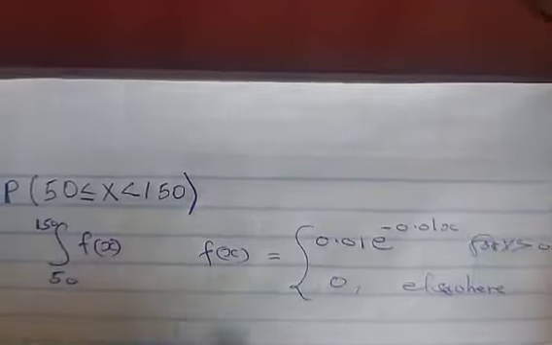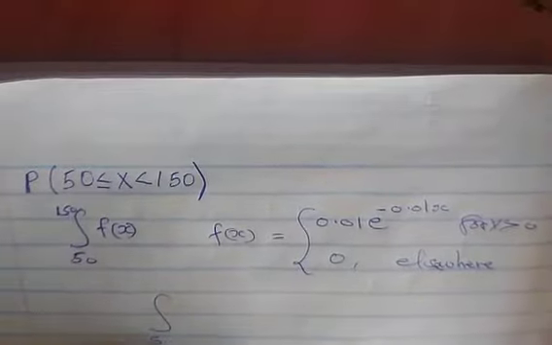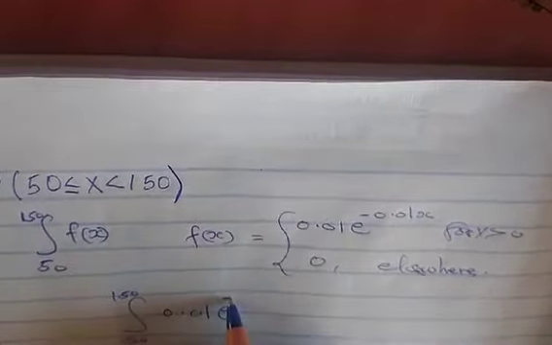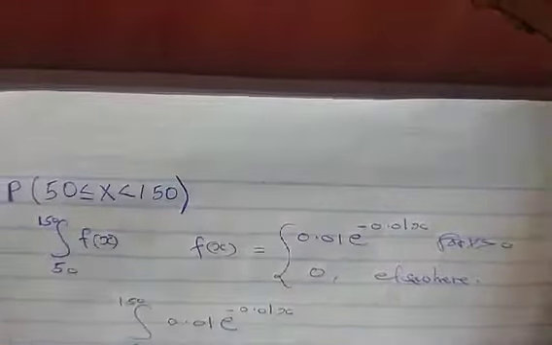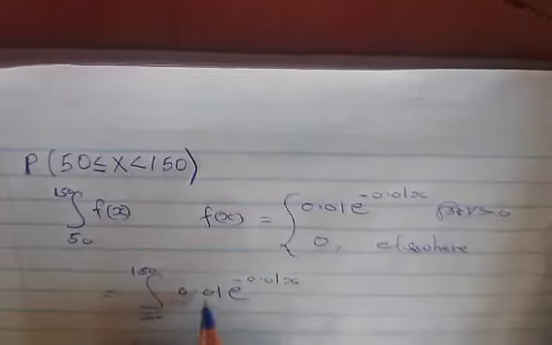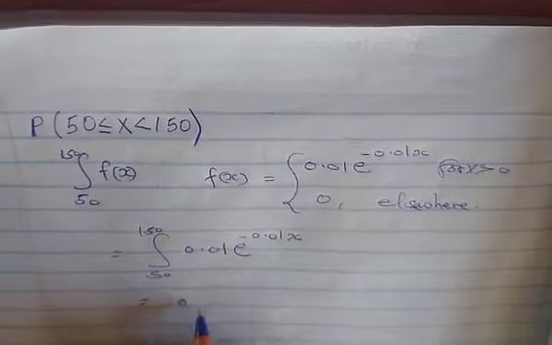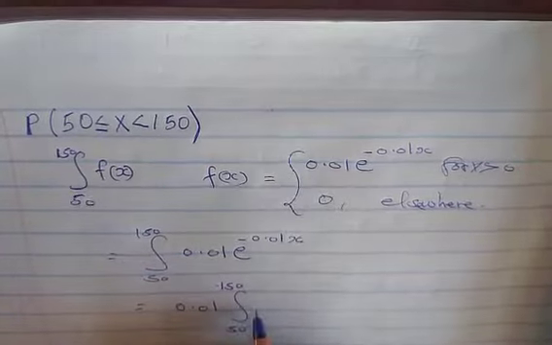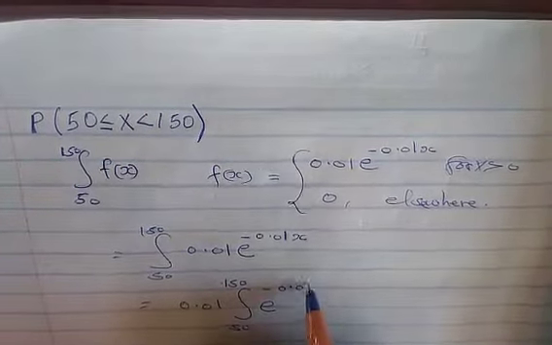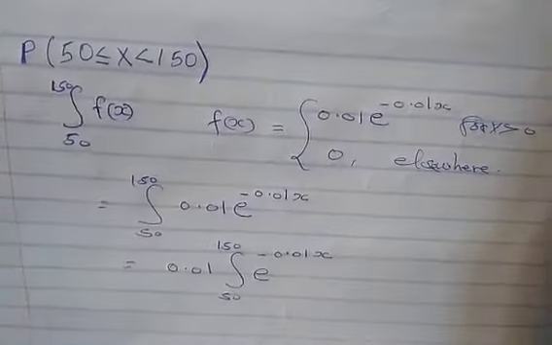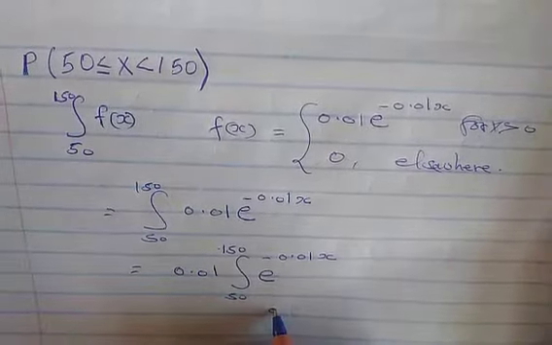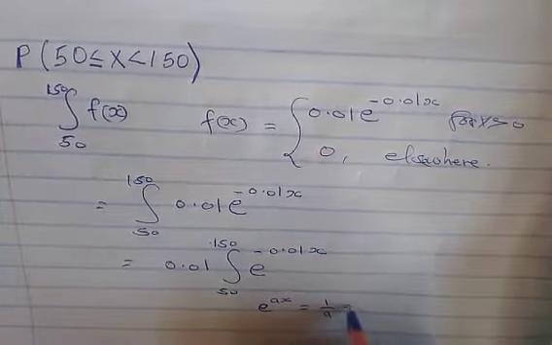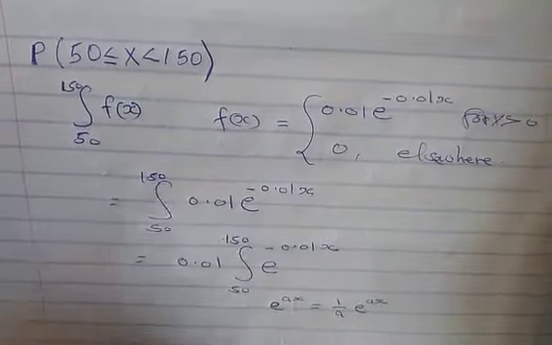That is the integral from 50 to 150 of 0.01 exponential of negative 0.01x. We factor out the constant 0.01. Now to integrate the exponential, we know that the integral of exponential ax is 1 over a exponential ax.